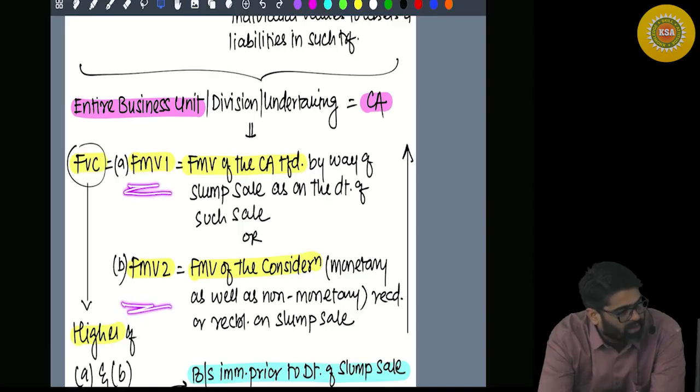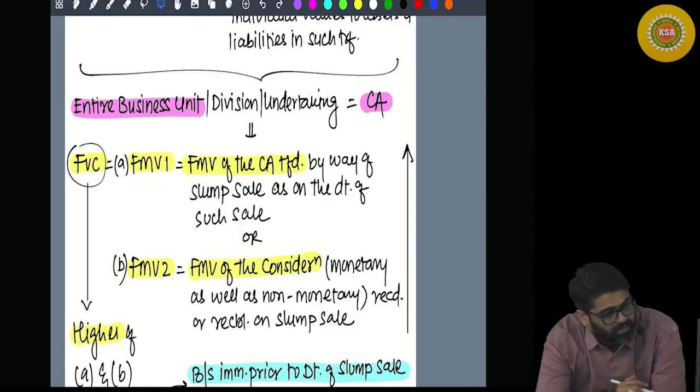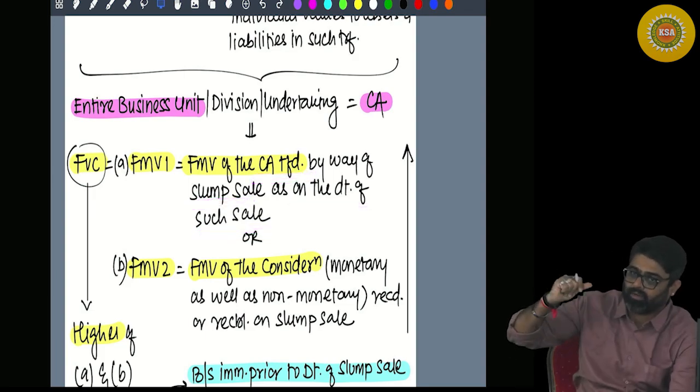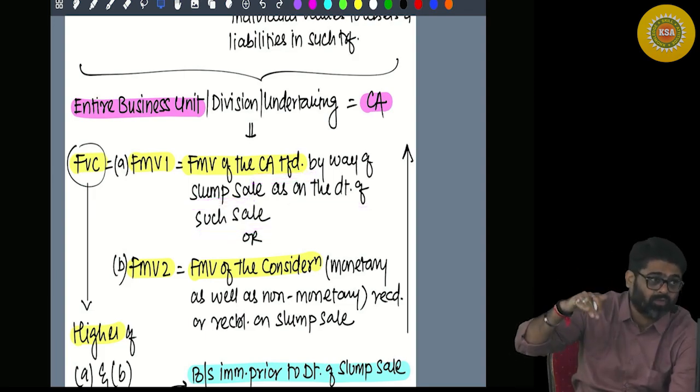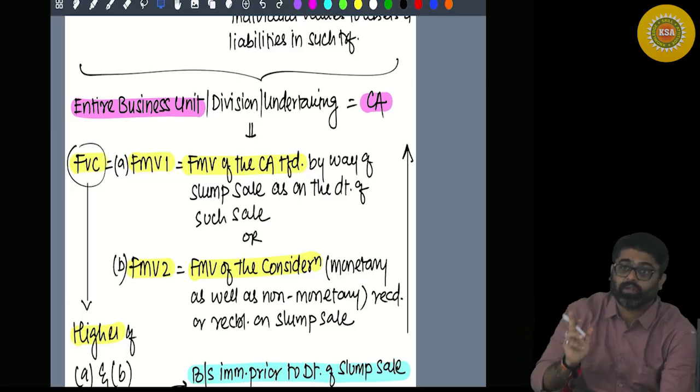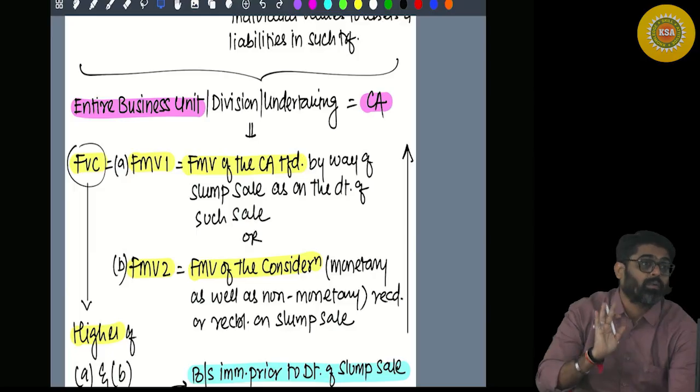And one more fair market value you will have to calculate. That is FMV of the capital asset transferred by way of slump sale as on the date of such transfer. So in that slump sale transaction, whatever assets are getting transferred, you will have to consider the fair market value of those assets also, and you will have to consider the lump sum amount also.